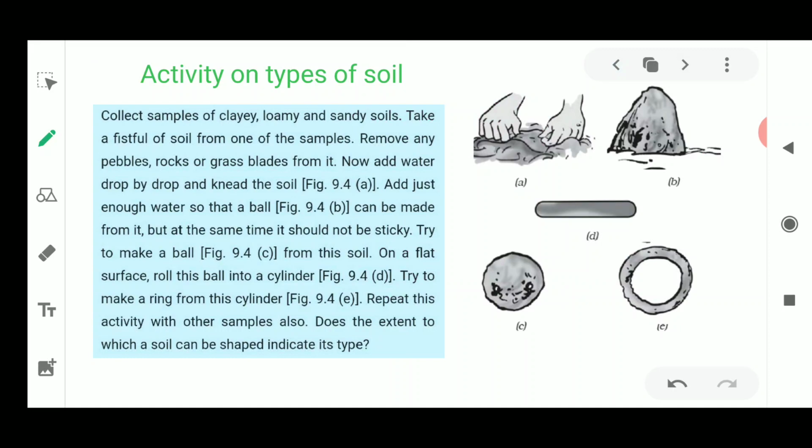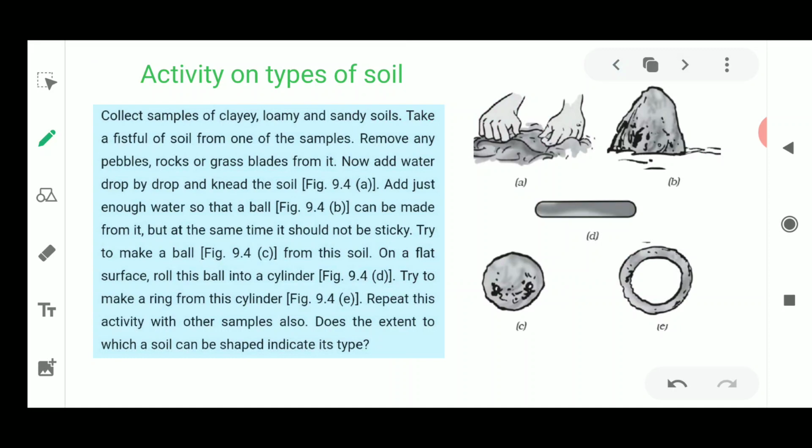Now you have to take a handful of soil from these three samples, and remove all the pebbles, rocks and grass blades from there. You take out the grass and all the other impurities present in the soil, as you need to knead these soil particles. It is going to hurt your fingers, so you just remove all these unwanted things.